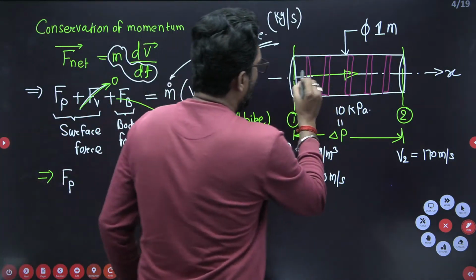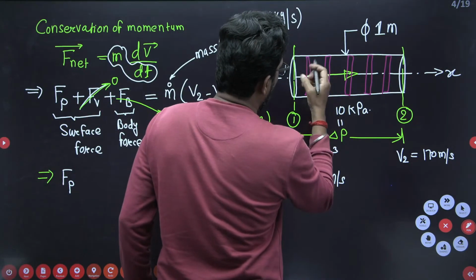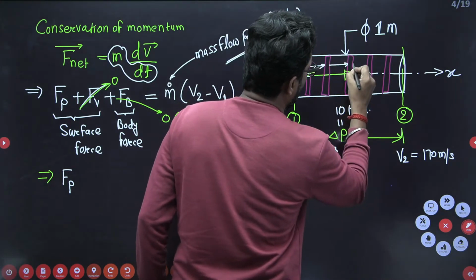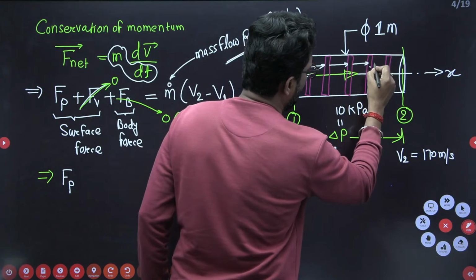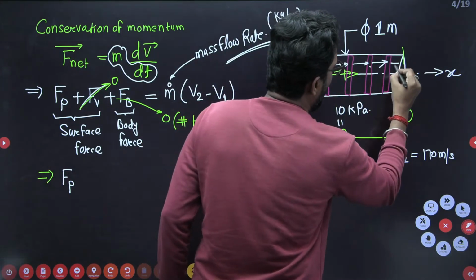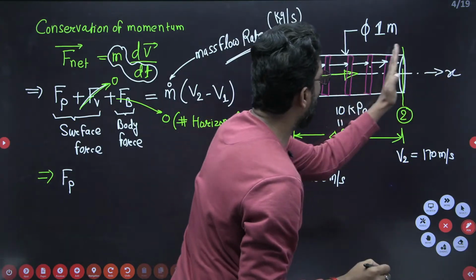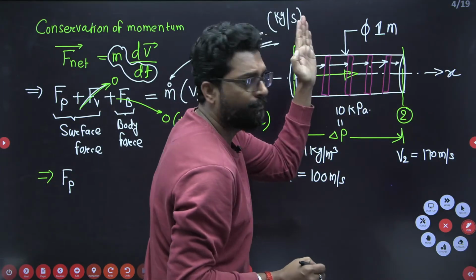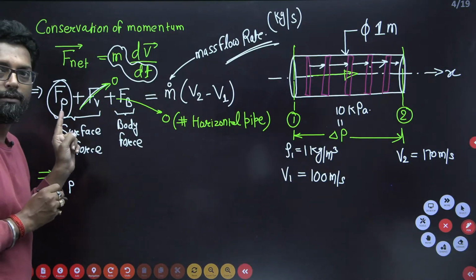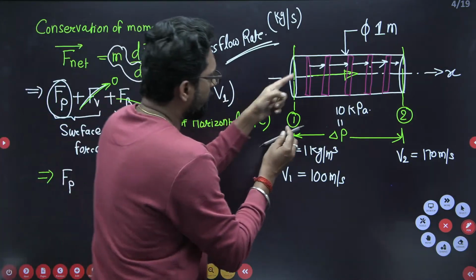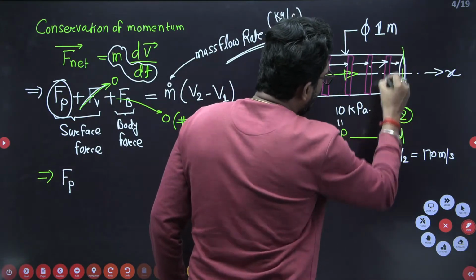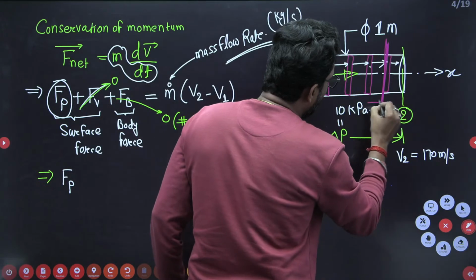Now the fluid will try to push this fluid layer. Why? Because we are taking a control volume. So this flow, and finally it will exert a force. This pushing force is developed by the pressure force, the generation of the pressure force. Now, due to the pressure loss, automatically this layer will exert a force.